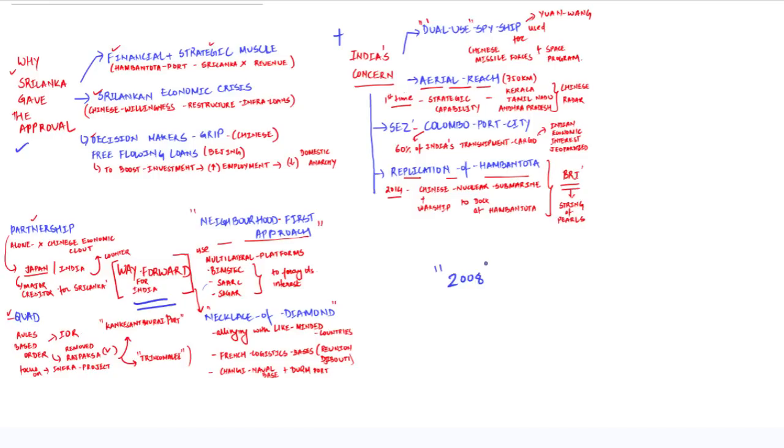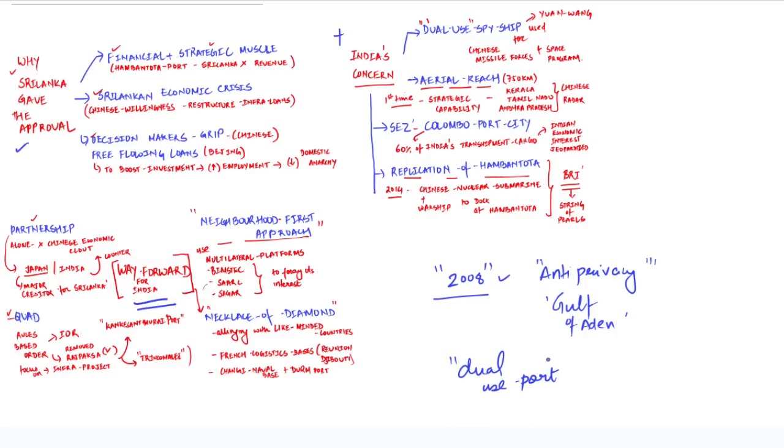The first incidents of Chinese presence in the Indian Ocean region started way back in 2008 when, in the garb of anti-piracy operations, Chinese vessels entered the Indian Ocean region for the first time, starting with the Gulf of Aden. After that, Chinese presence has been ever felt, and China has established various dual-use ports and made partnerships with countries like Sri Lanka, Pakistan and Myanmar, and has also launched its famous Belt and Road Initiative, which India says is nothing but a disguised string of pearls policy as propounded by China.